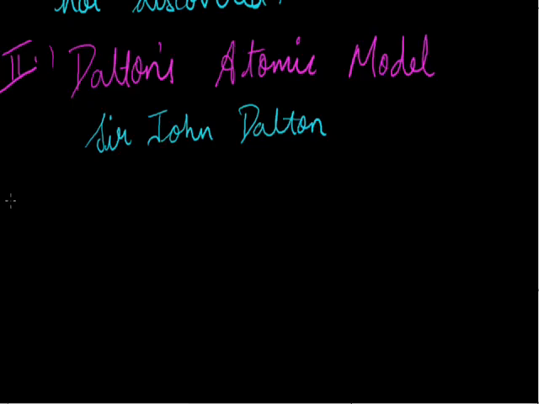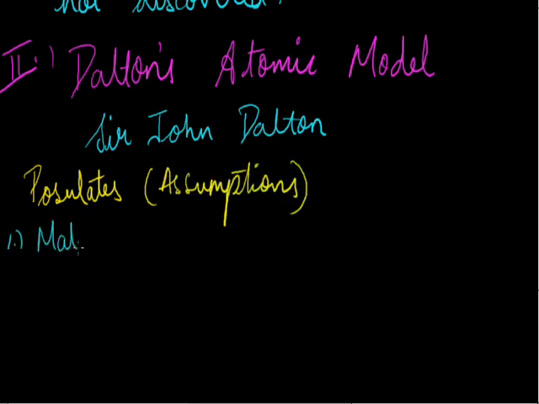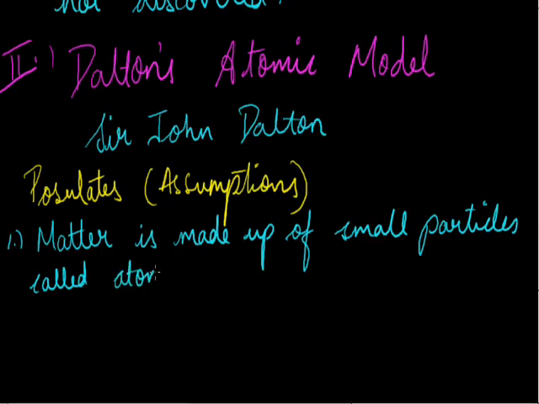He did not make any model as such, or conduct any experiment. He only made some postulates, that is, assumptions. He told that matter is made up of small particles called atoms, which cannot be further divided.